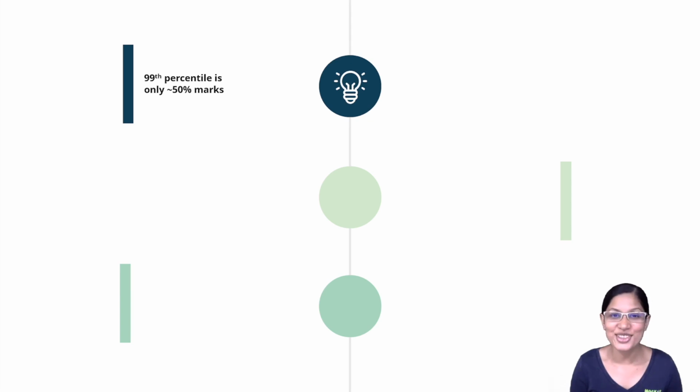So I'm telling you with confidence, it is 100% doable if you're willing to put in the work. Do not sell yourself short. Don't aim for a lower B school saying that, oh, I can't get an IIM. Yes, you can.